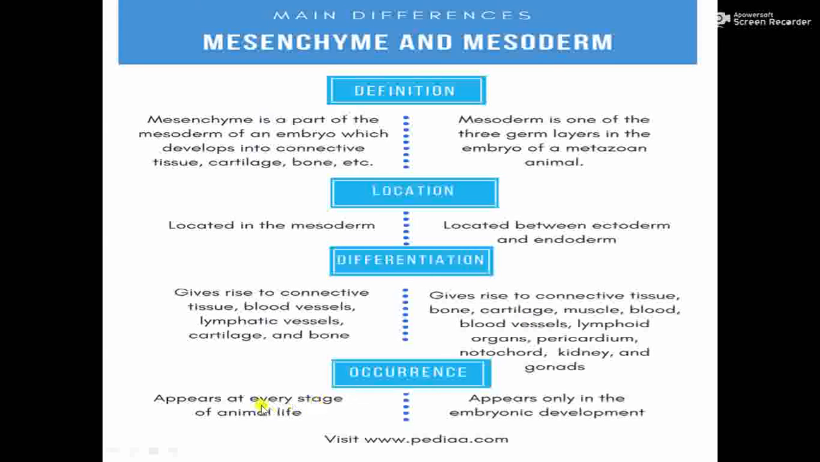Mesenchyme appears at every stage of animal life, whereas mesoderm exists only in embryonic development. Later it develops into these organs. This is for those children who are preparing for NEET, AIIMS and such competitive exams. In NCERT this much detail is not there, so I am detailing it, and it will be useful for you.